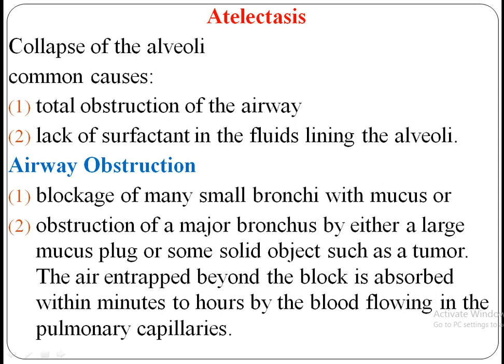If this deficiency of surfactant occurs in a newborn, the name of the disease is respiratory distress syndrome, and I have discussed this disease regarding newborn diseases previously in much more detail with its complete treatment. If this lack of surfactant occurs in an adult, the disease is named atelectasis.